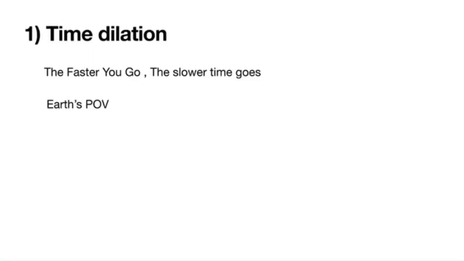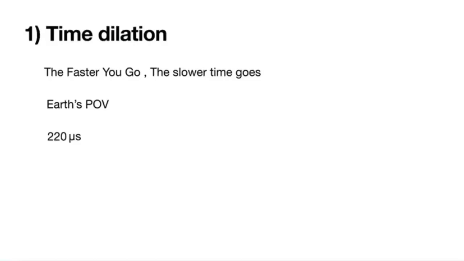The first one is time dilation. When an object moves really quickly, time around it goes slow. This muon travels near the speed of light, so time around it must go really slowly. Time gets extended, so from our point of view, the muon survives for a way longer time, around 220 microseconds. Now the muon has enough time to cover the distance of around 50 to 60 kilometers.